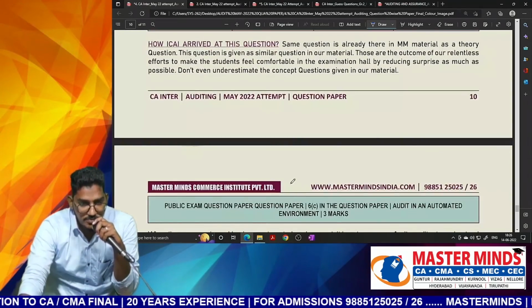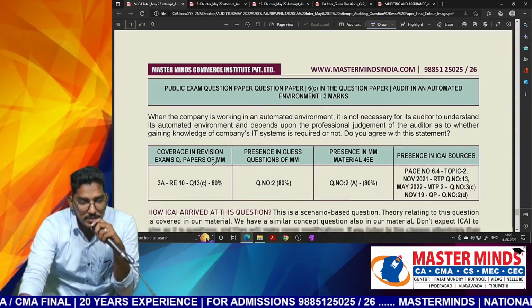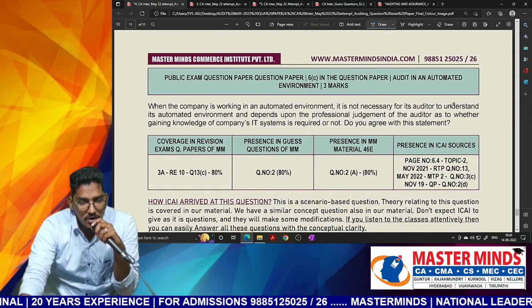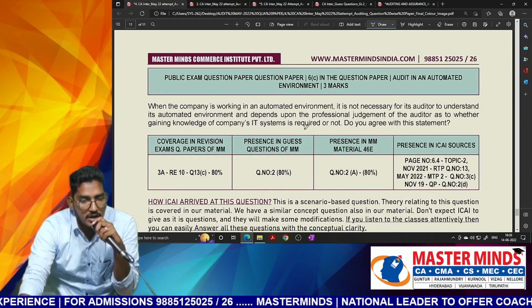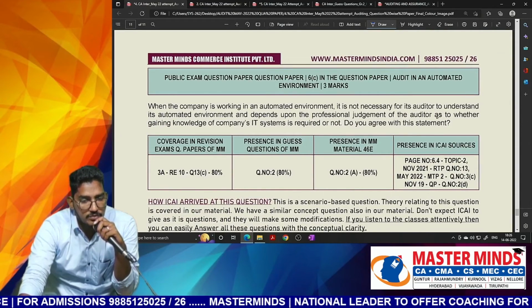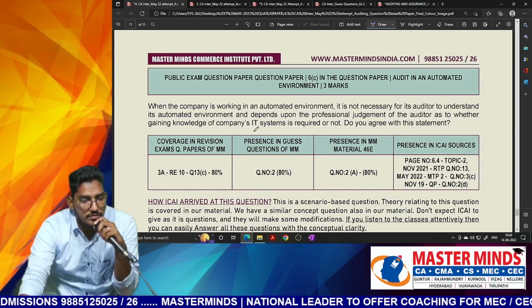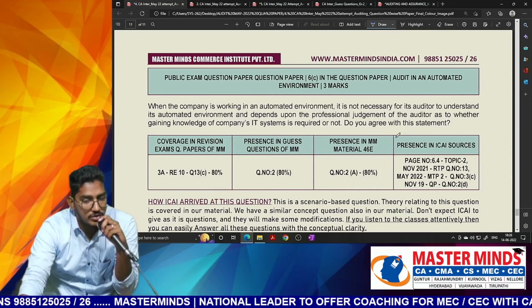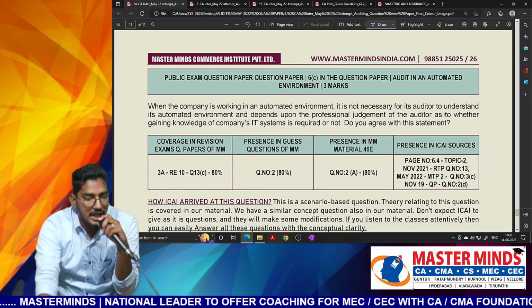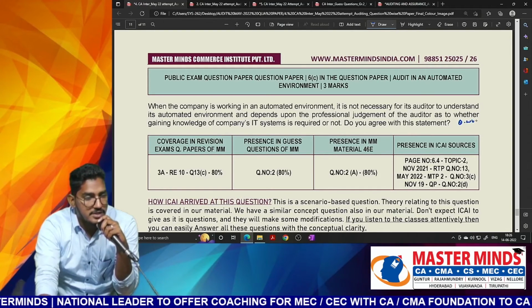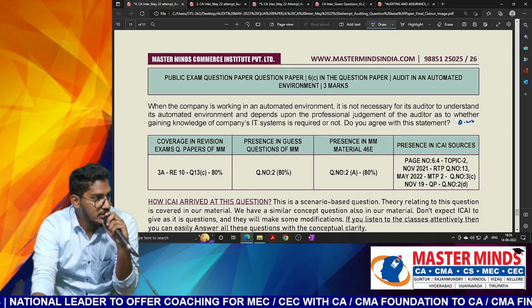Next one, next question. When the company is working in an automated environment, it is not necessary for its auditor to understand its automated environment, and it depends upon professional judgment of the auditor whether gaining knowledge of company's IT system is required or not. Do you agree with it? This is a question from audit in an automated environment. We have their question number 2, which says whether IT will be relevant to the auditor or not.